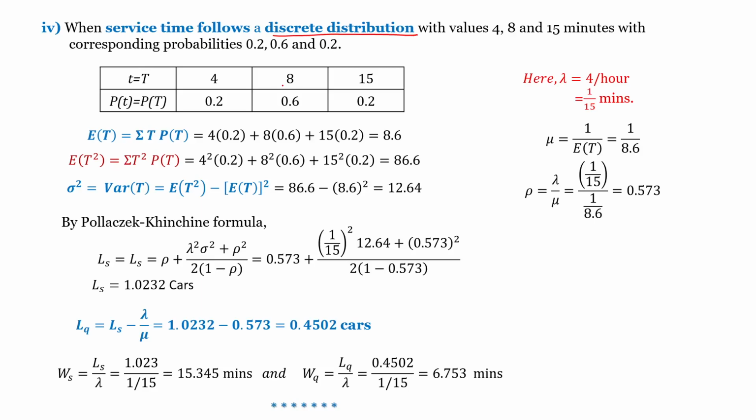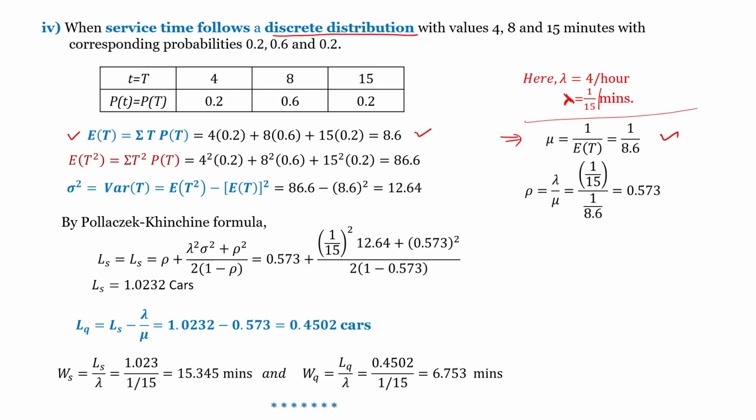It is the mu. Here, lambda equals 4 per hour, which implies 1 by 15 per minute. It is the lambda value. Expectation of t squared equals the summation of t squared into probability. So 4 squared into 0.2, 8 squared into 0.6, 15 squared into 0.2.